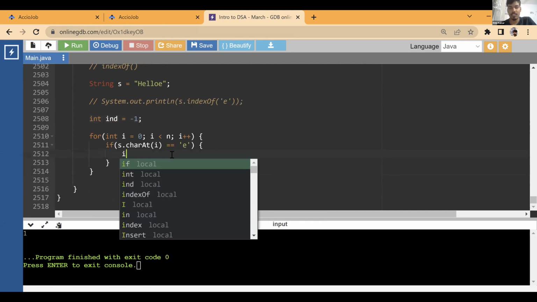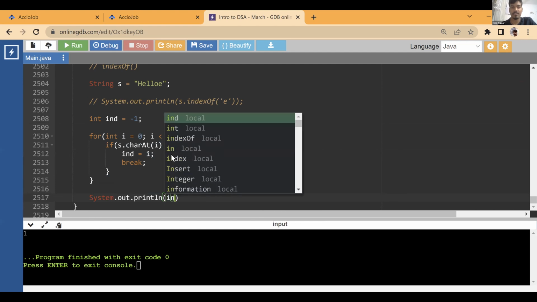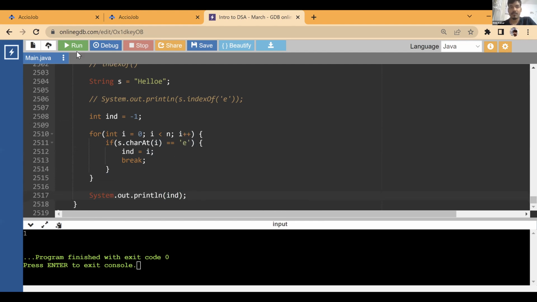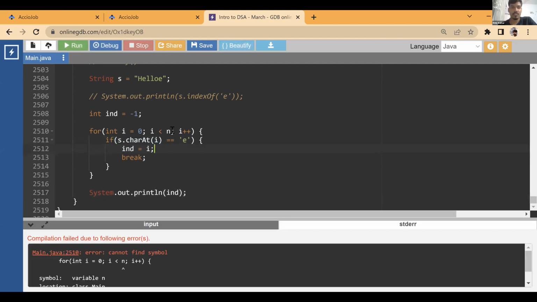If this is equal, we update our index to i and break directly. Once we got that character, we break, and finally we print System.out.println(ind). Okay, now this is fine. This would check if that character is present or not. Maybe check it for s.length.